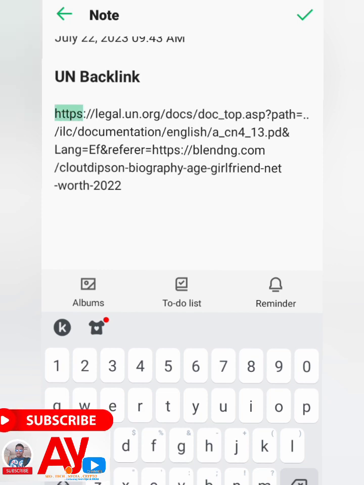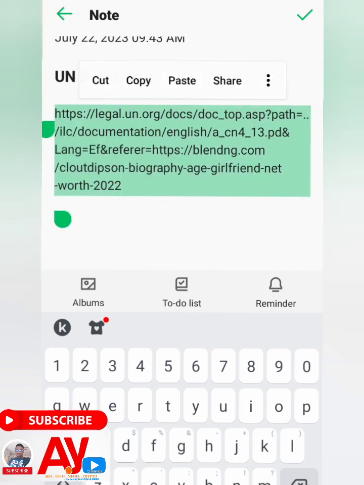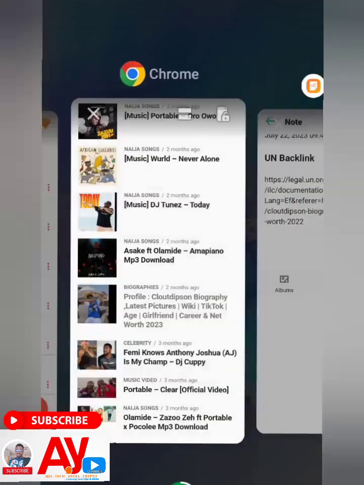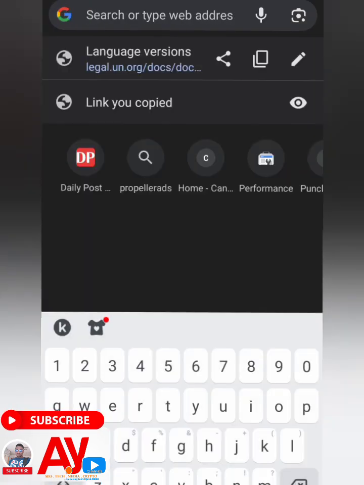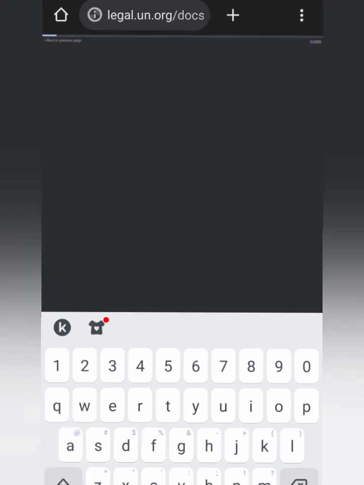Then you copy this. After pasting it, you copy it like this. Then you come to here. You paste it in the URL of your browser, and it will show you this. That means you have got the link juice backlink to your website.